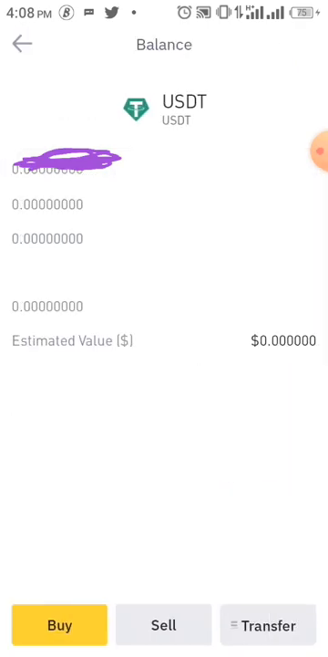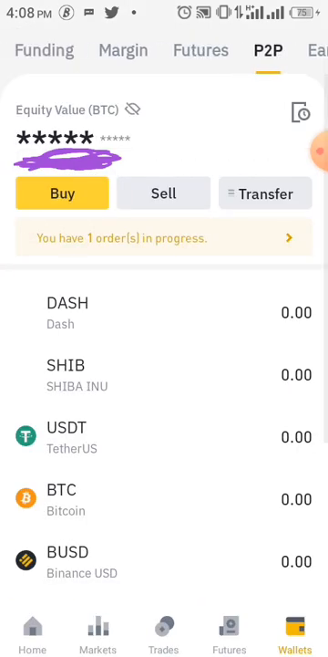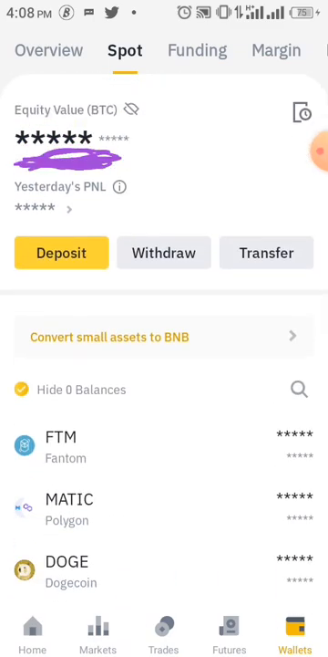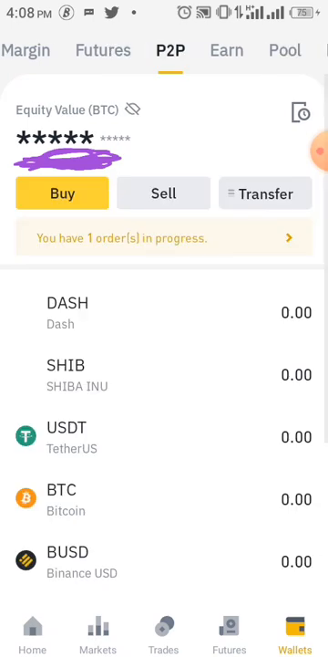Then when you come here under spot, you see it under your USDT. Now let's go back to my P2P. So that's how P2P works.